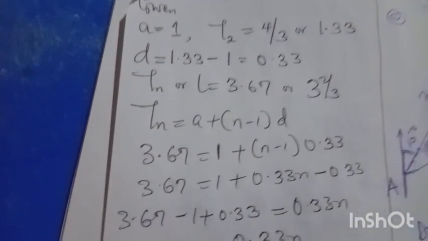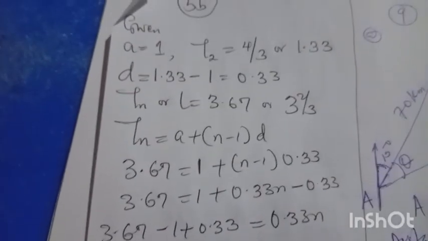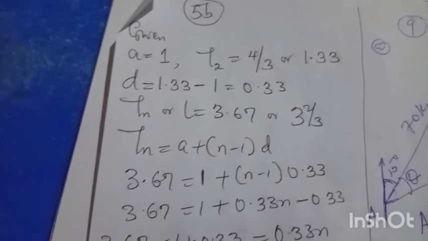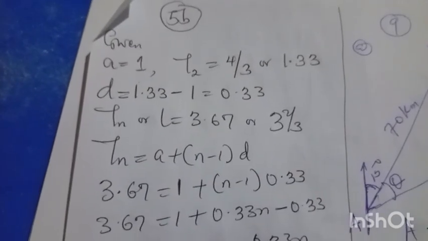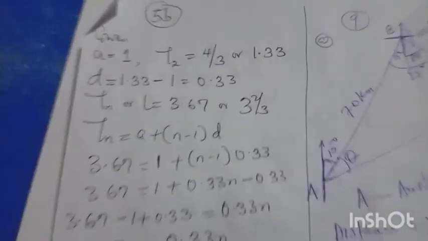My A is 1. My second term is 4 over 3. Because of control, I put it in decimal, so I will be able to control it without LCM. So D equals 1 over 3. 1.33 minus 1, so D equals 0.33. That's the common difference, 0.33.